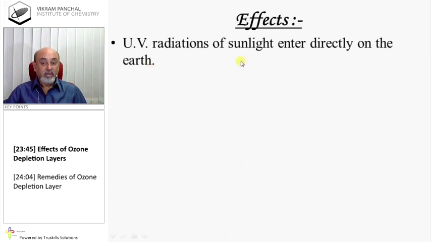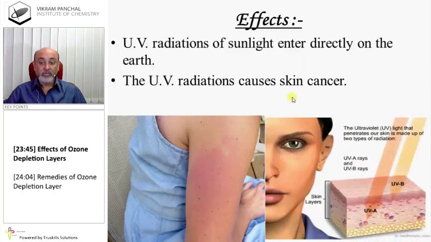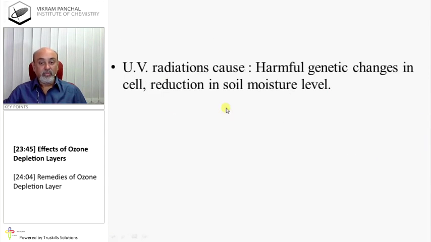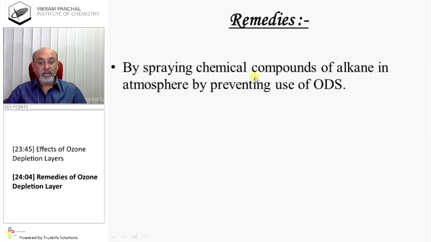Effects: UV radiations of sunlight enter directly on the earth. UV radiations cause skin cancer. UV radiations cause harmful genetic changes in cells, reduction in soil moisture level, and reduction in fish production. Remedies: spraying chemical compounds of alkane in the atmosphere and preventing the use of ODS.